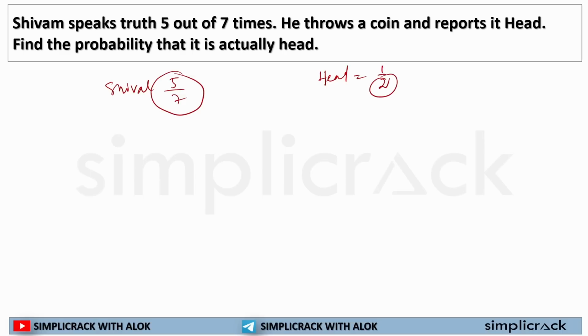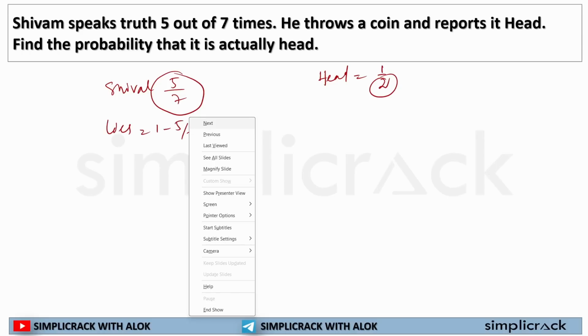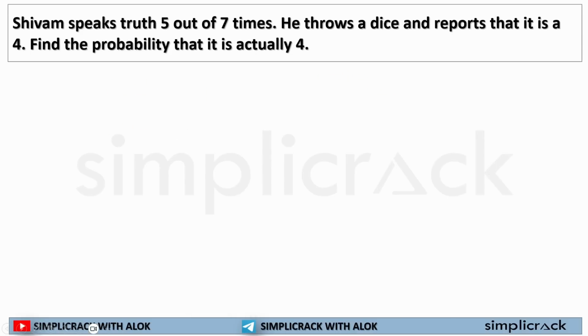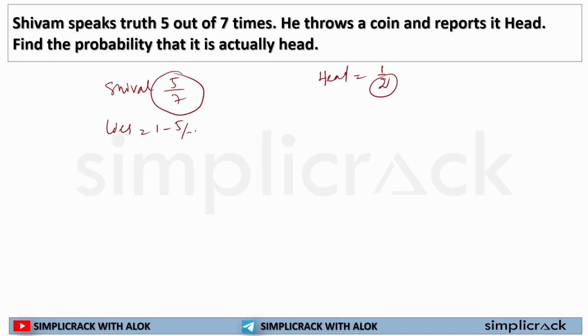Now Shivam speaks truth how many times? Shivam speaks truth 5 by 7 times. You need to understand this, you need to remember this. Shivam is telling truth 5 by 7 times, that means Shivam lies 1 minus 5 by 7 times, that is 2 by 7 times.